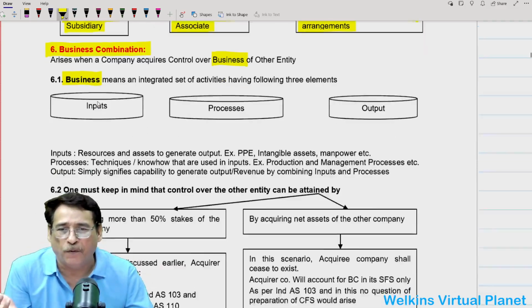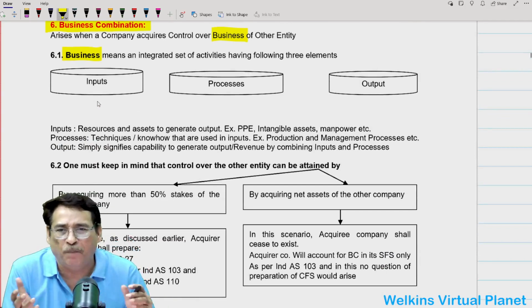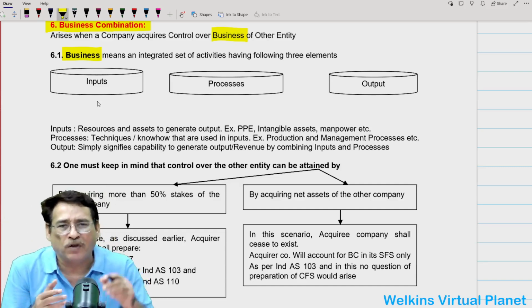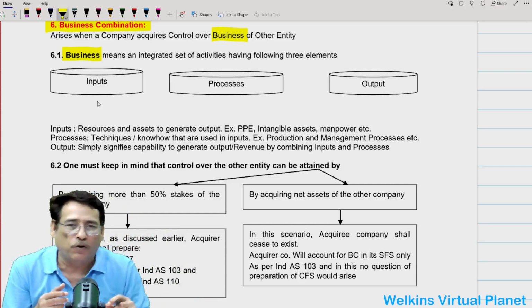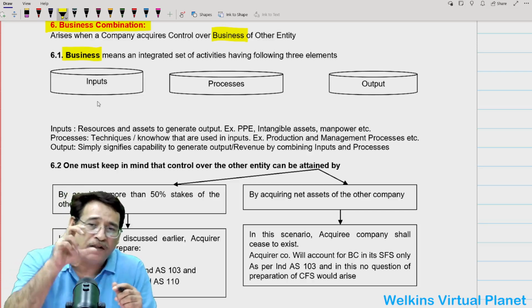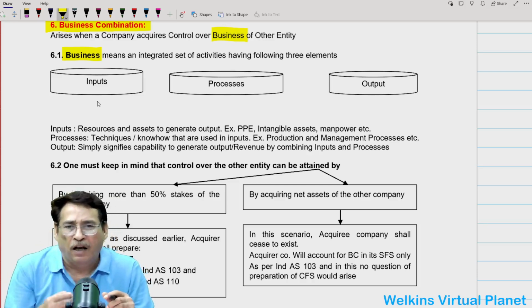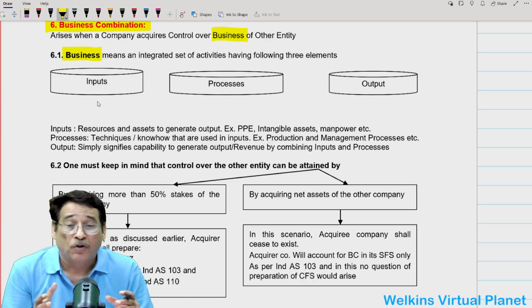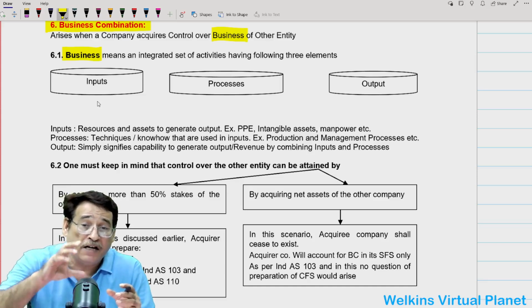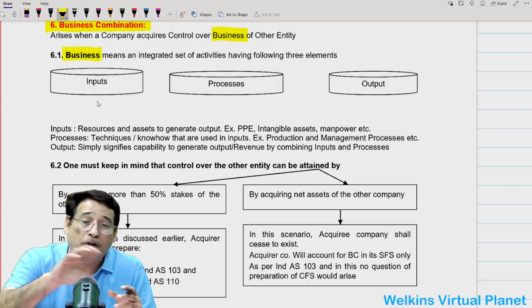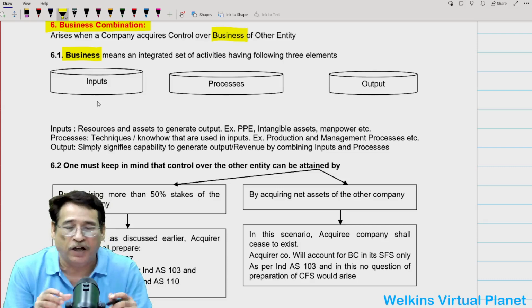Now, what do we mean by input? Input means the resources and assets which are needed to generate the output. Suppose I am going to acquire control of a particular entity. Quite obviously, I am going to get control of its resources and assets. So that entity must have some assets and resources, like property, plant and equipment, intangible assets, manpower, etc. Those resources are needed so that we are in a position to generate output by utilizing them. This is what we mean by input. That means that particular entity must possess some resources.